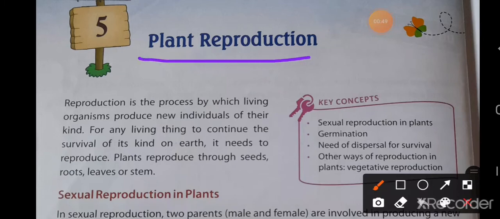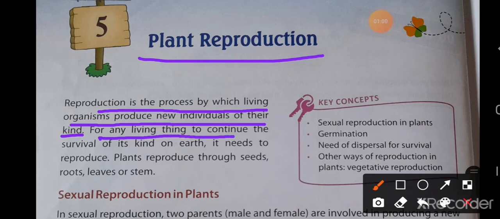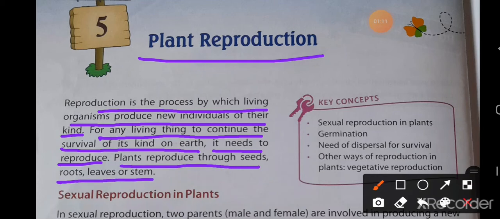Plant reproduction. Reproduction is the process by which living organisms produce new individuals of their own kind. For any living thing to continue the survival of its kind on earth, it needs to reproduce. Plants reproduce through seeds, roots, leaves, or the stem.